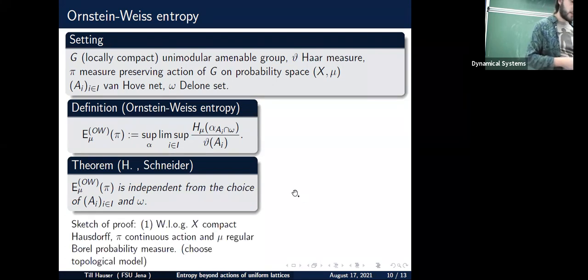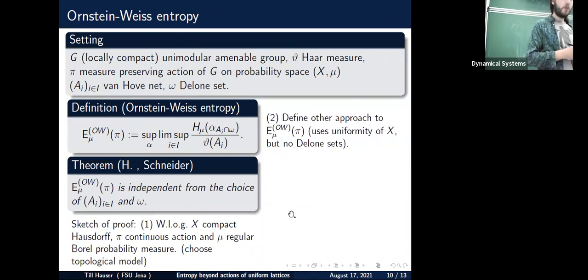Here's the sketch of the proof. Again, one chooses a topological model. Then one uses the uniformity, or if you like a metric, if you want to be a bit more restrictive with the context, but one uses the uniformity in the context of general compact Hausdorff spaces in order to define another approach to this notion, which no longer depends on omega, but on the finite set.